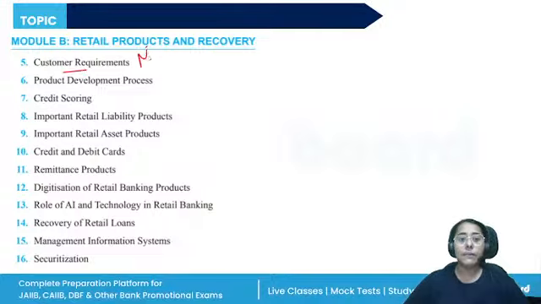Then you have the important retail liability products, so the CASA deposits, fixed deposits, recurring deposit, two in one deposit. Asset side products, so you'll have the different type of loans. One very important topic is the PM Awas Yojana, Pradhan Mantri Awas Yojana.